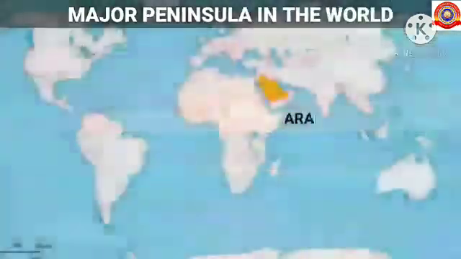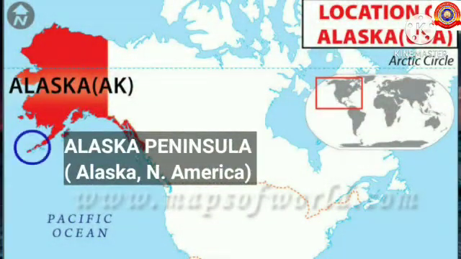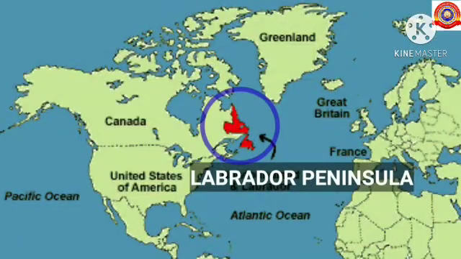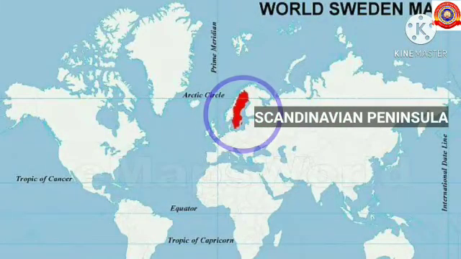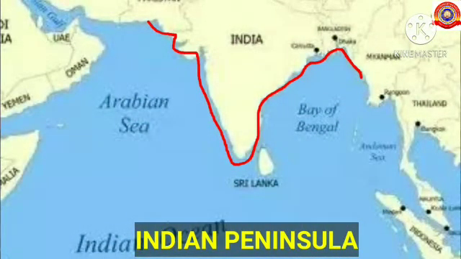First one, Arabian Peninsula. The largest peninsula in the world. It is located in northeast of Africa. Second one, Alaska Peninsula. It is located in southwest of mainland of Alaska. Third one, Labrador Peninsula. It is located in eastern Canada of North America. Fourth one, Scandinavian Peninsula. It is located in northern Europe. And last, Indian Peninsula. It is located in Indian mainland.